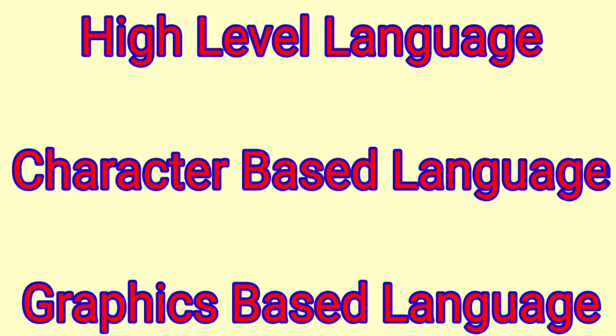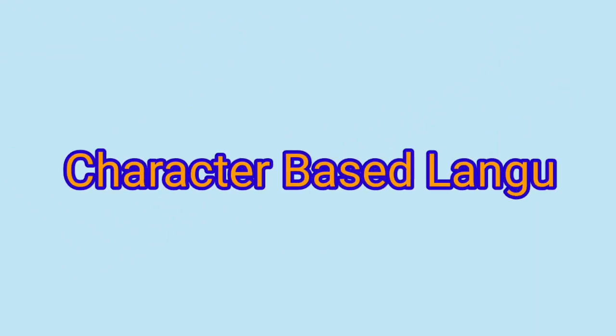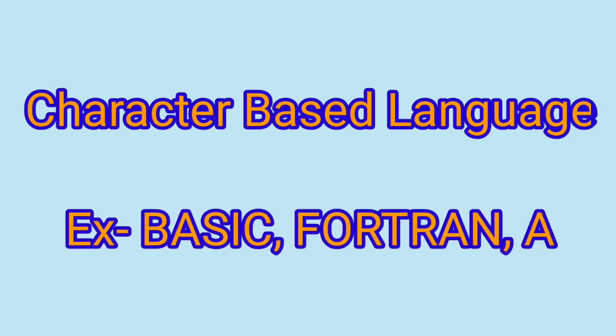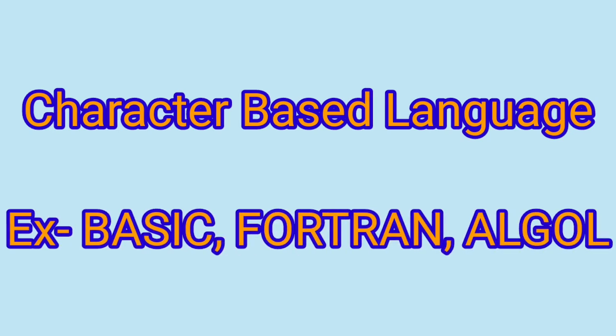Previously we were reading about BASIC, where we use the codes print, let, stop, end, etc. These are the character codes we use in character based language. Examples of character based language are BASIC, Fortran, and Algol.